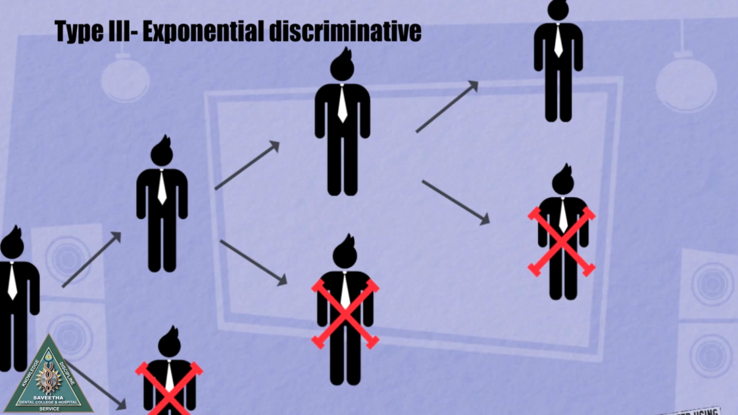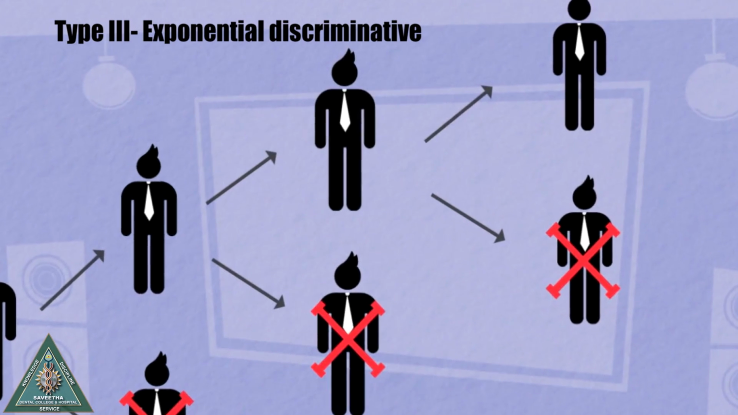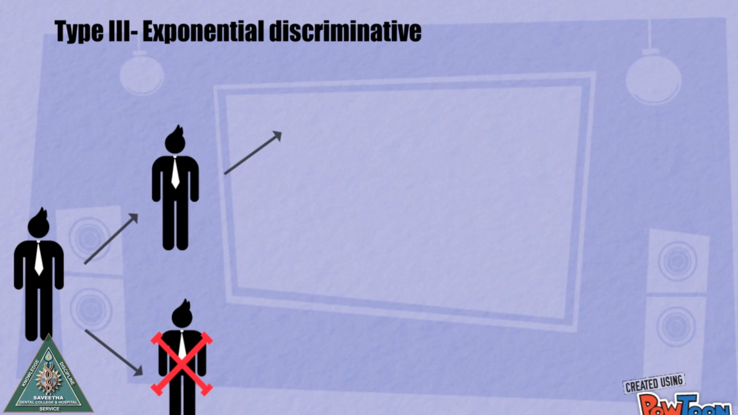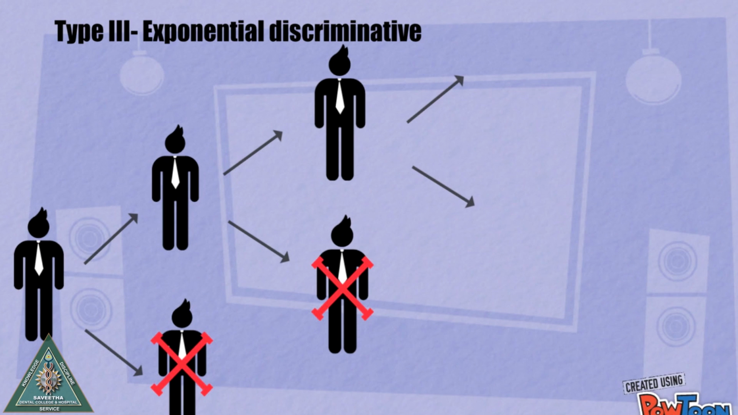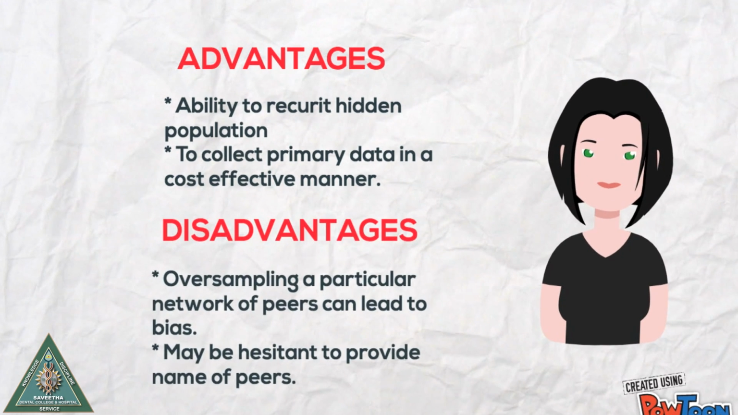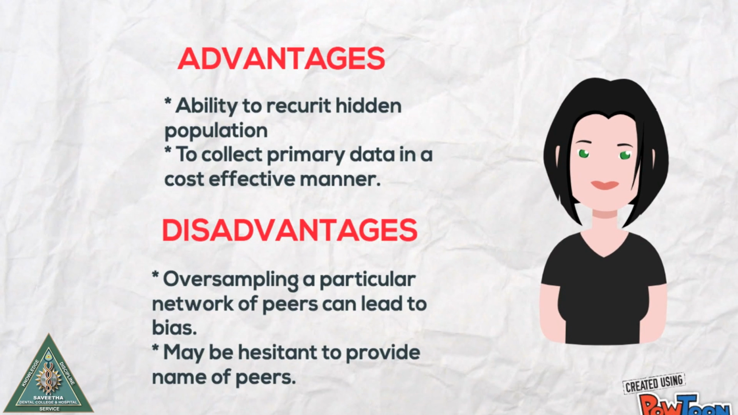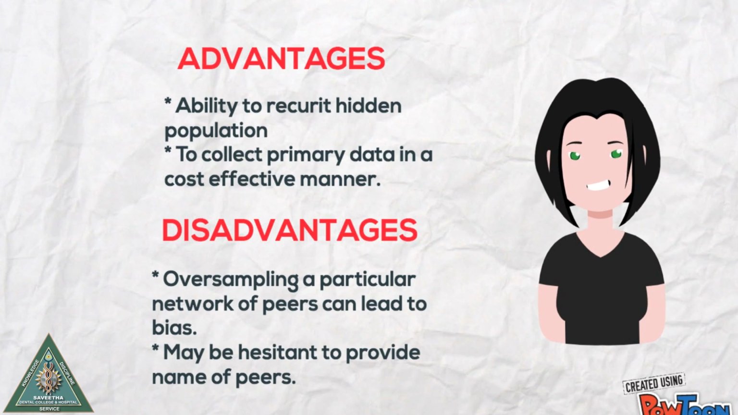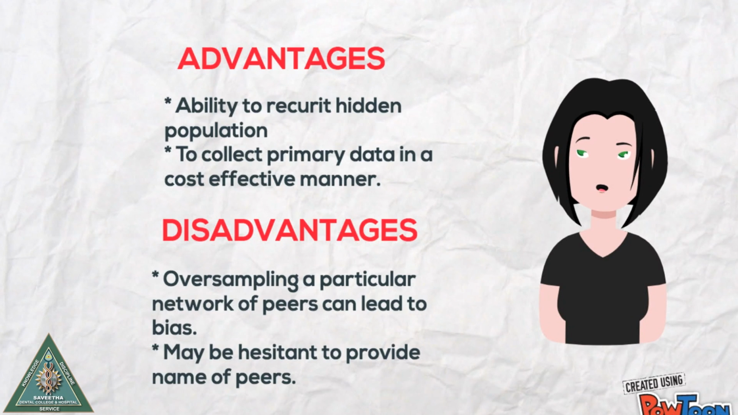Type 3. Exponential discriminative snowball sampling. Subjects give multiple referrals, however, only one new subject is recruited among them. Advantages: ability to recruit hidden populations such as drug addicts, HIV positive people, to collect primary data in a cost-effective manner. Disadvantages: oversampling a particular network of peers can lead to bias. Respondents may be hesitant to provide names of peers.